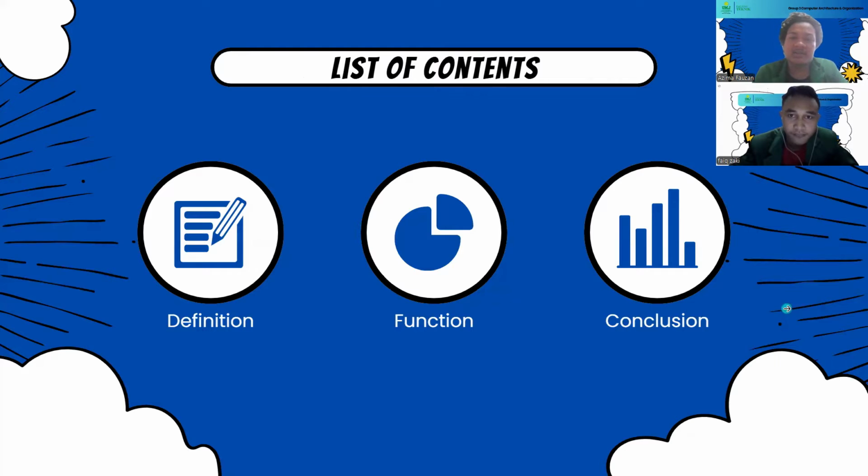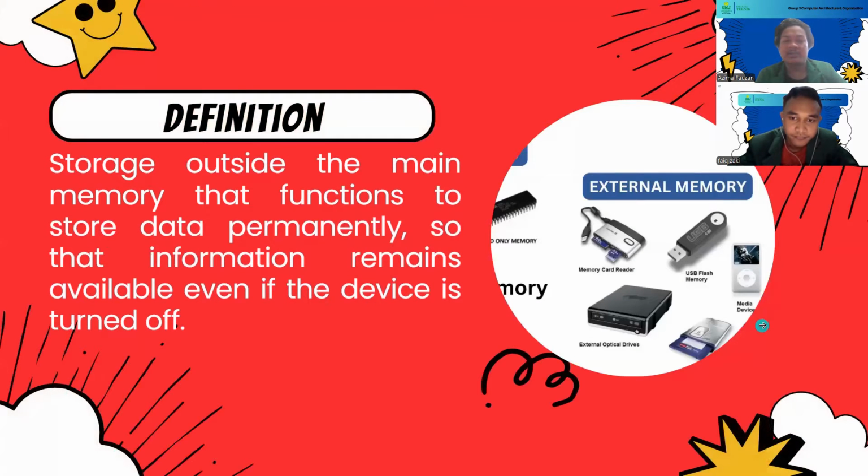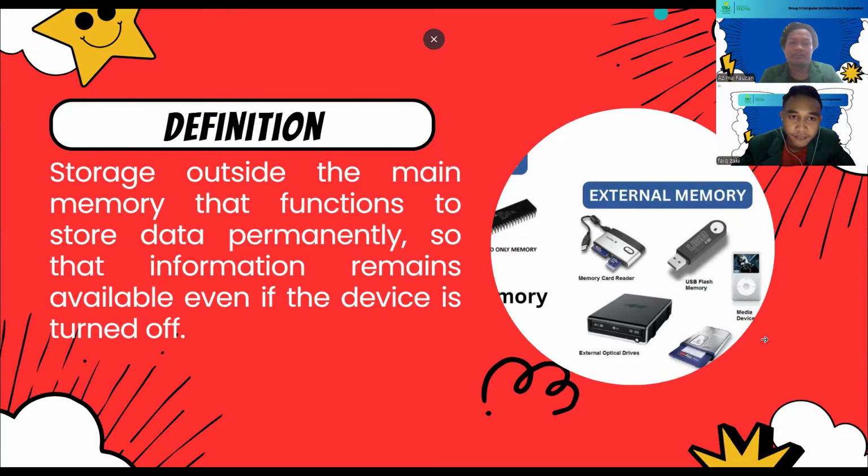The list of contents of the presentation. The main items are three: definition, function, and conclusion. This slide will be presented with my friends. I will introduce the definition of external memory.